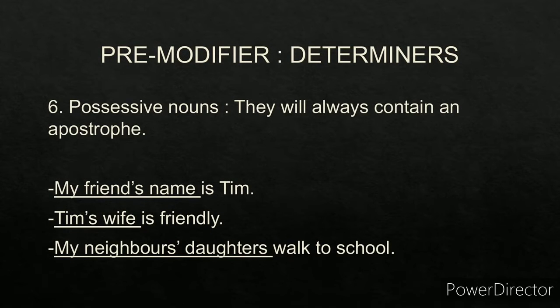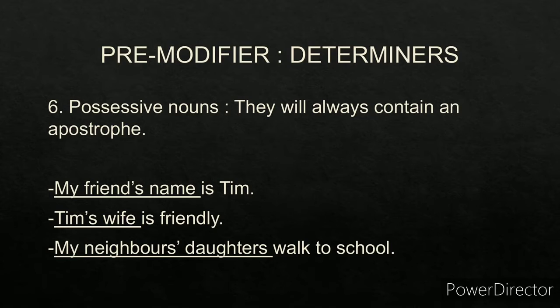Now the sixth kind of determiner is the possessive noun. They will always contain an apostrophe. Possessive, it indicates possession. My friend's name is Tim. So my friend's name is the noun phrase because it consists of a possessive noun.